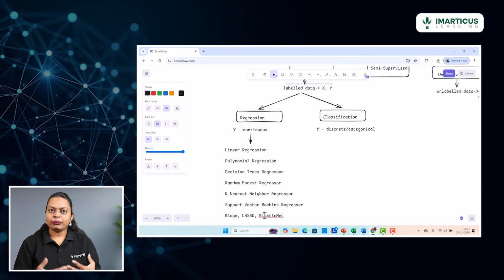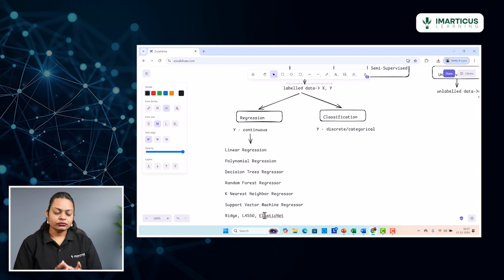So these are also some other algorithms that you can consider under the field of regression. But this is majorly the list of regression related algorithms that we have, which can be implemented onto any data where your target variable is a continuous numerical variable.